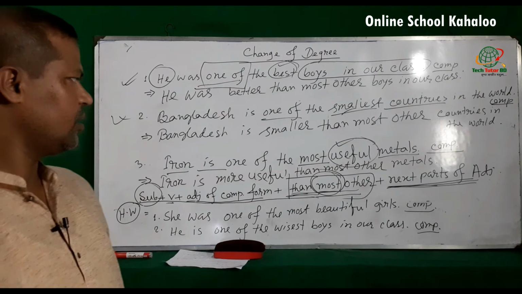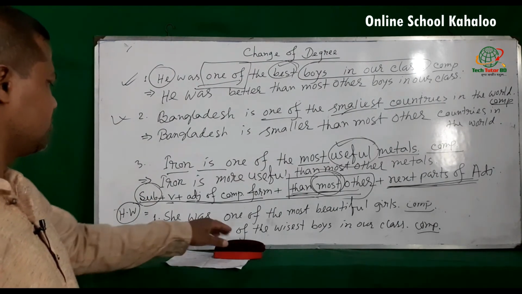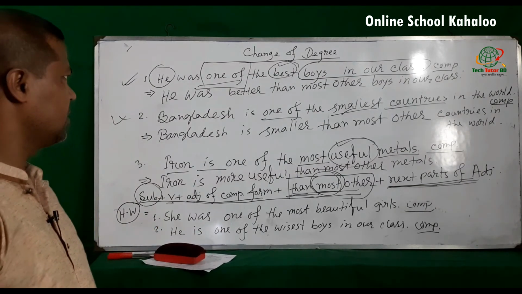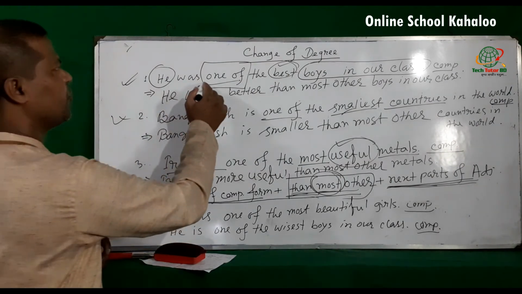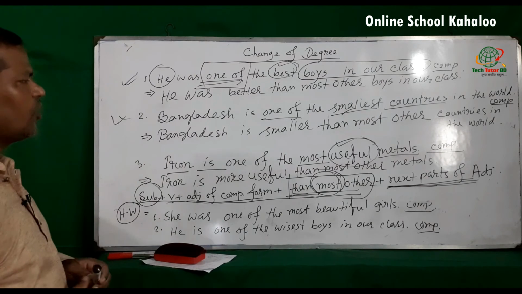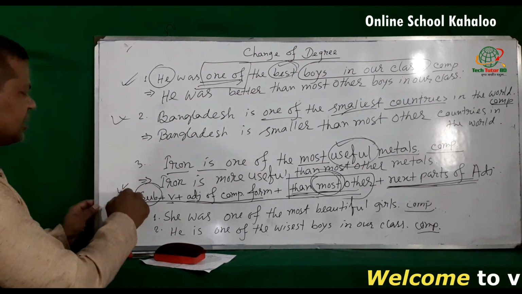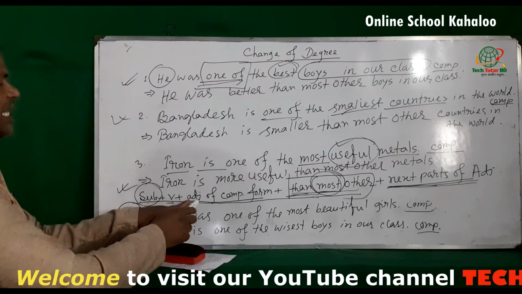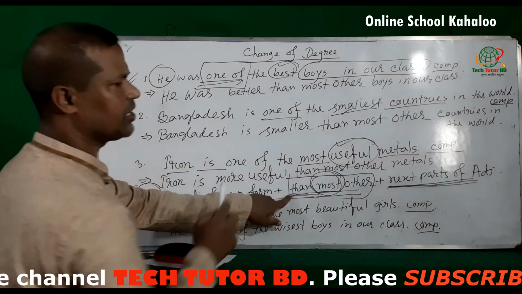dear student, I think you have understood these rules. So now again, if the superlative degree is related with one of, so making it comparative form, you have to use this structure: subject plus verb plus adjective of comparative form plus than most other.